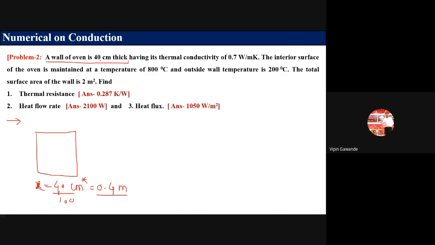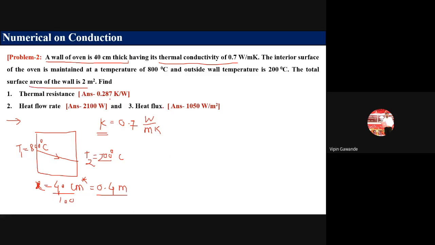So a wall of oven 40 centimeter thick having thermal conductivity is given in the problem. So that means it is a problem of conduction. K is equal to 0.7 watt per meter Kelvin. Here the Kelvin is given, so you convert the temperatures into Kelvin or put it in degree Celsius. The interior surface of the oven is maintained at 800 degrees Celsius. So the higher temperature is 800 degrees Celsius and the lower temperature is 200 degrees Celsius. So temperature is decreasing from 800 to 200 degrees Celsius.